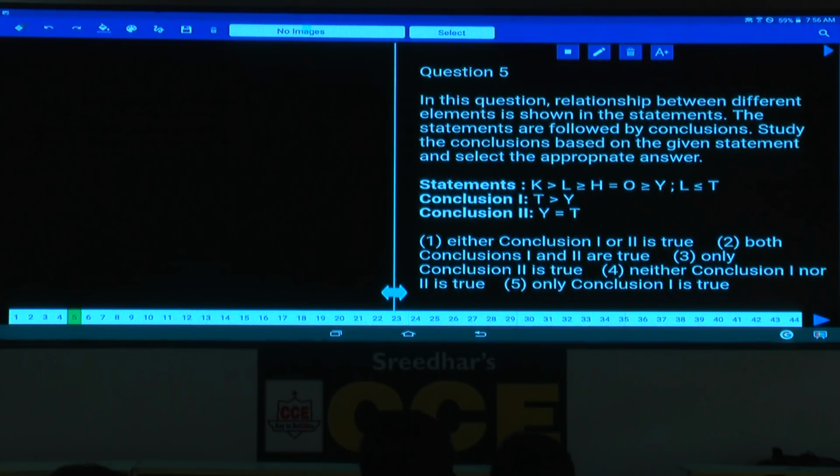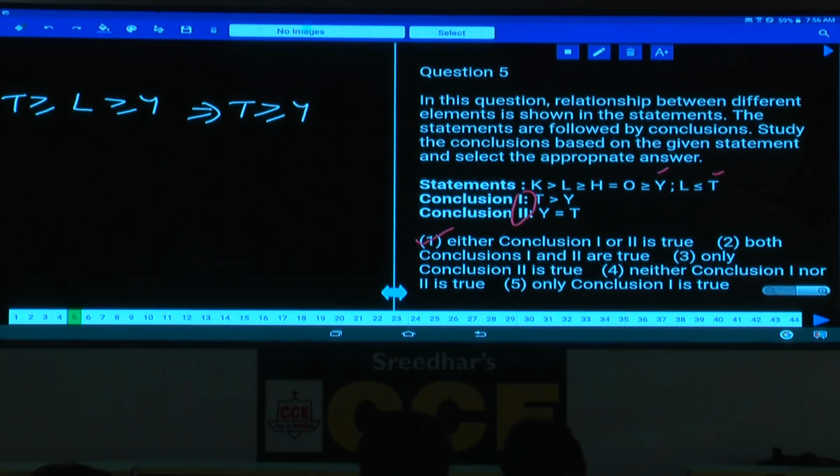Then coming to question number 5. In this question, the conclusion is given between only 2 elements, T and Y. Now identify the relation between T and Y. What is the element which is common? L is common. L and Y: L greater than or equals to Y. And between L and T, L lesser than or equals to T means T greater than or equals to L. T greater than or equals to L, L greater than or equals to Y, which implies that T is greater than or equals to Y. That is given in choice 1.